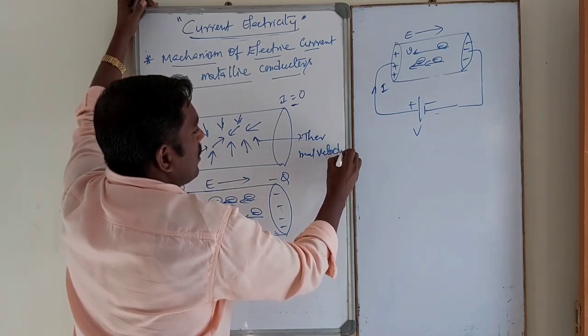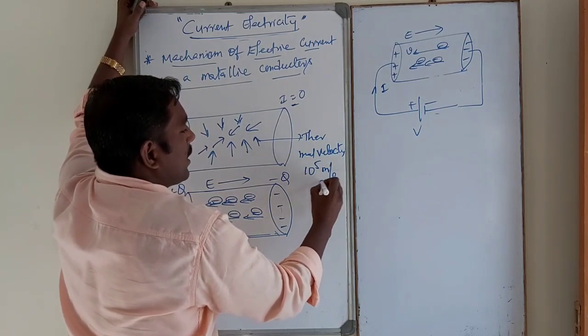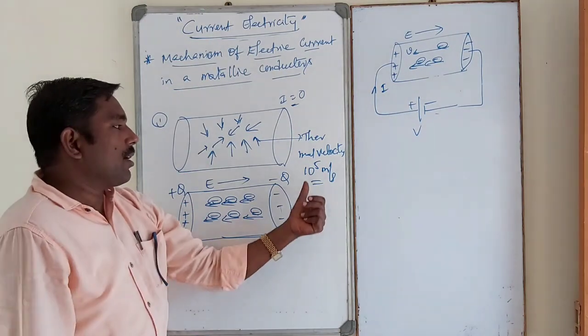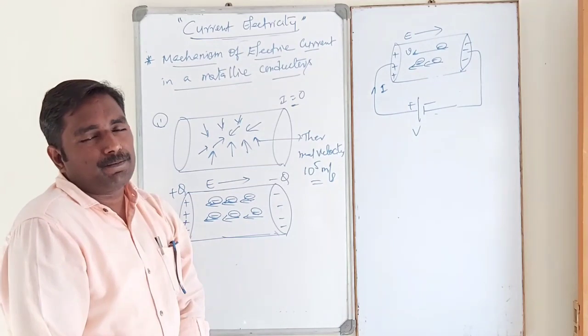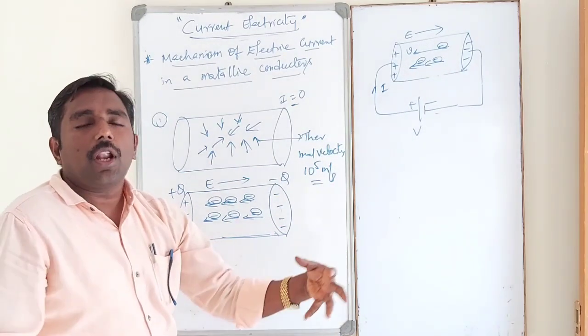Thermal velocity is of the order of 10 to the power of 5 meter per second. Due to these thermal velocities, all electrons are moving and collide with each other.